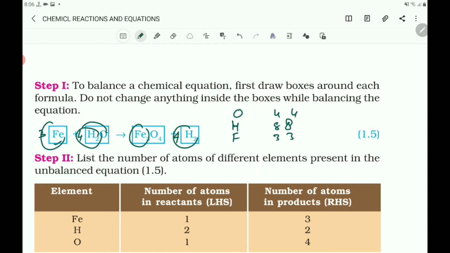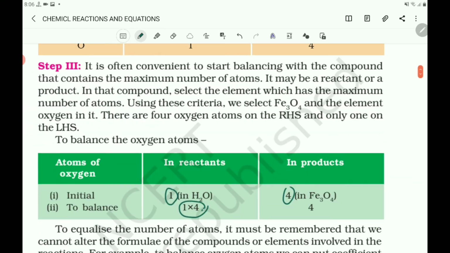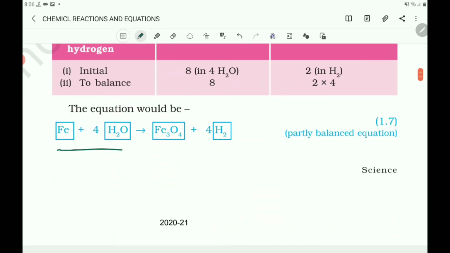Finally, to check the correctness of the balanced equation, we count atoms of each element on both sides of the equation, and the number of atoms of the elements on both sides are equal. So what is the final equation we got? You got 3 Fe plus 4 H2O gives Fe3O4 plus 4H2. This is the balanced equation.